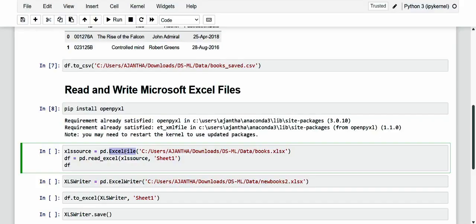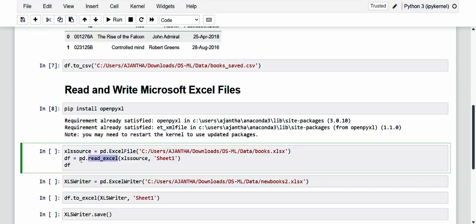Okay, so then we use the read_excel function to import the data, specifying as arguments the Excel sheet and the name of the spreadsheet from which to read the data.